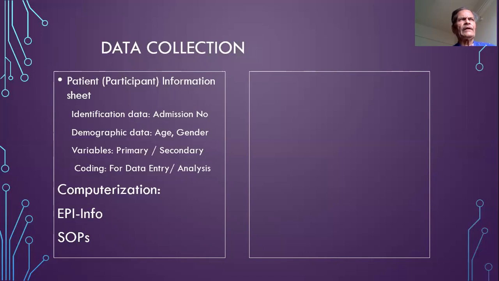Each variable is to be recorded, and therefore one must give instructions as to how this variable will be recorded or measured, and the details of that will have to be given in the standard operating procedure. Because this is likely to be a multi-centric study, because the caloric intake will be undertaken at the different institutions, the standard operating procedures become more important, because different persons will be getting this information, and in order to have uniformity in obtaining the information on the variables, the standard operating procedures are required.